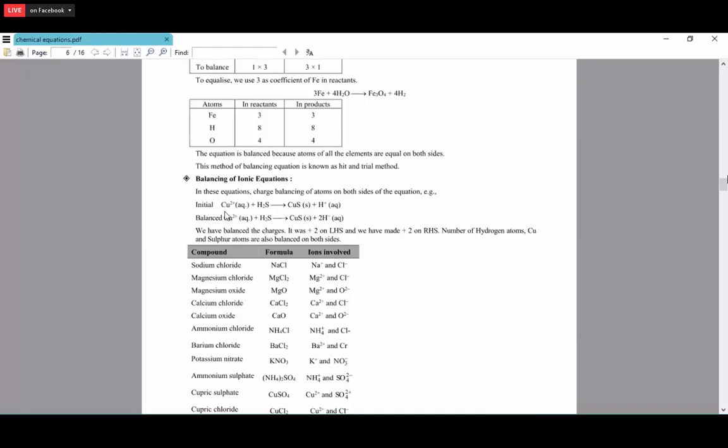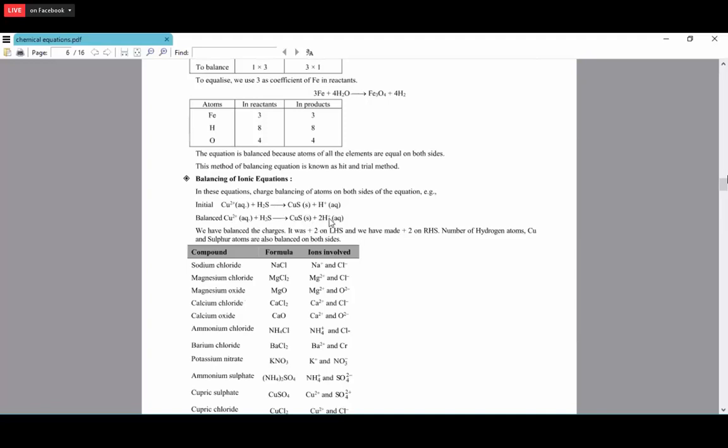Okay. So now here, initially we are having Cu2+ plus H2S gives CuS in the solid state plus H+. Okay. So now in this equation, what's happening? Here it is 1 copper and 1 copper, and 2 hydrogen, and here only 1 hydrogen is there, and 1 sulfur and 1 sulfur. So now we have to balance the hydrogen. So Cu2+ plus H2S gives CuS plus 2H+.